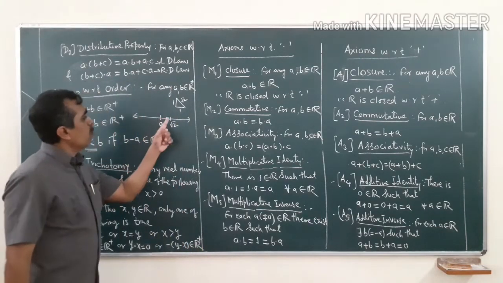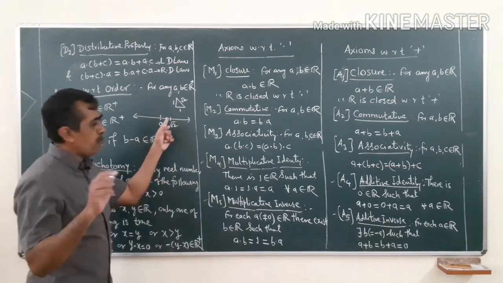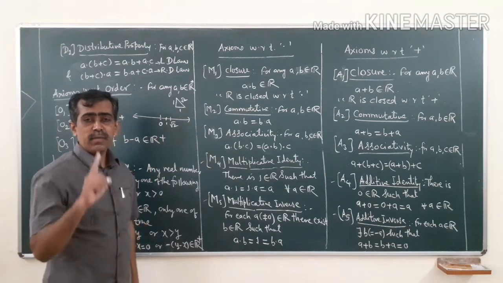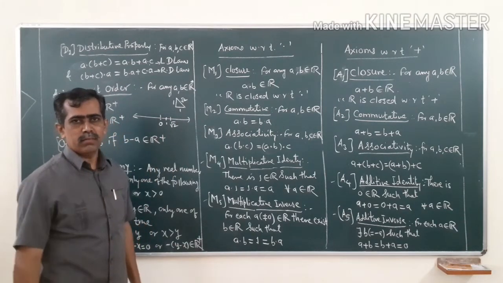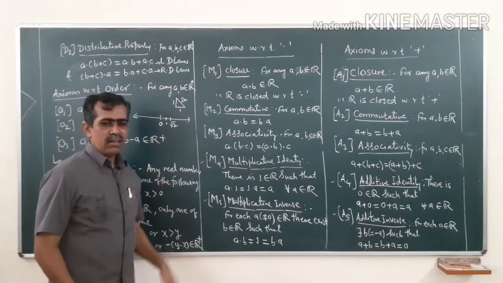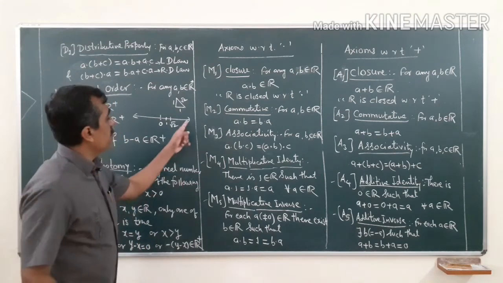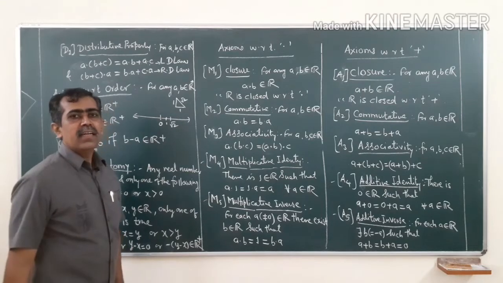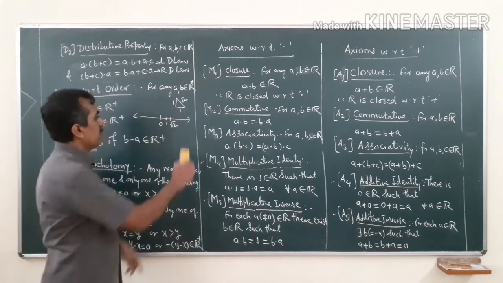So every real number can be represented by a point on this line, and every point on this line represents one and only one real number. So that's why this line is called the real line.